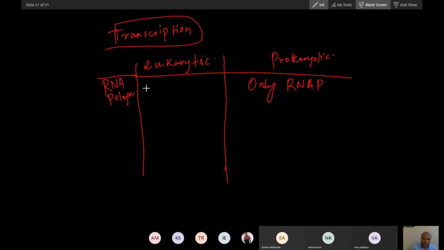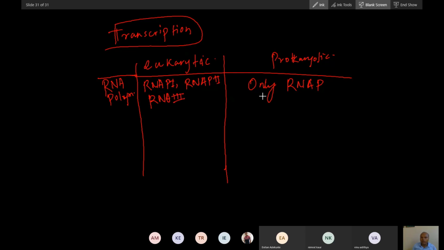How many RNA polymerases do eukaryotes have? RNA polymerase 1, RNA polymerase 2, and RNA polymerase 3.